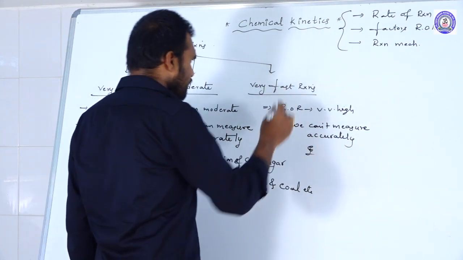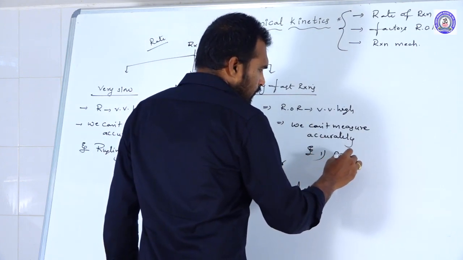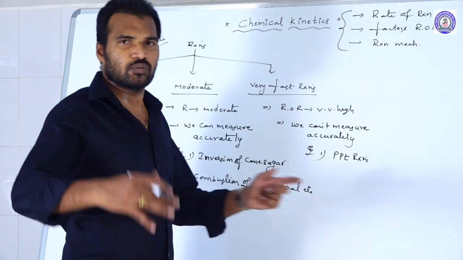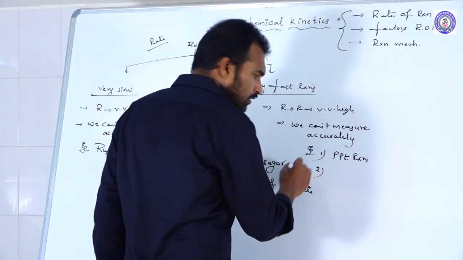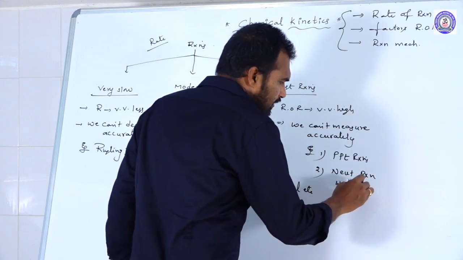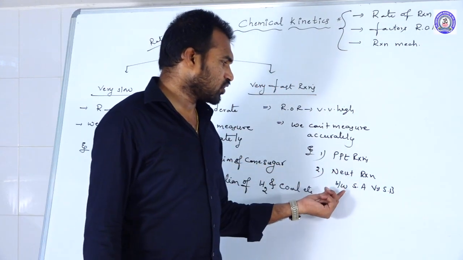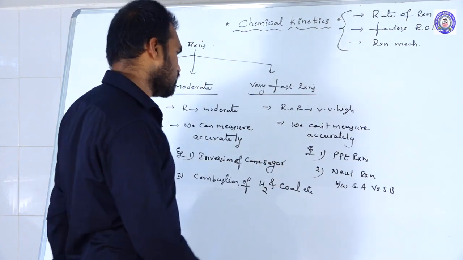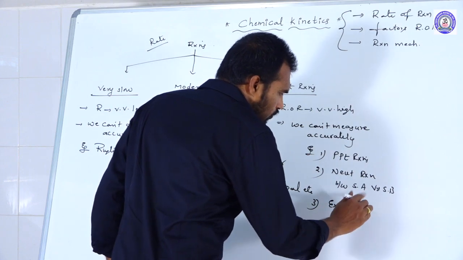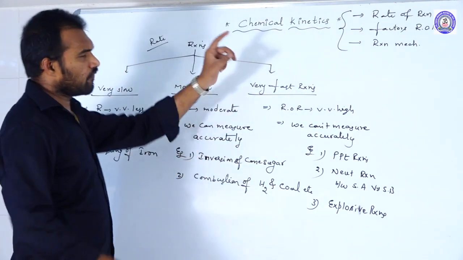What are the reactions that come under the very fast reactions? The following come under very fast reactions. The first one is precipitation reactions. Are all precipitation reactions examples of very fast reactions? Of course, most of them. Next, neutralization reactions between a strong acid and a strong base. Not all neutralization reactions, but the neutralization reaction between a strong acid and a strong base is also a very fast reaction. And explosive reactions, like TNT. These are the examples for very fast reactions.